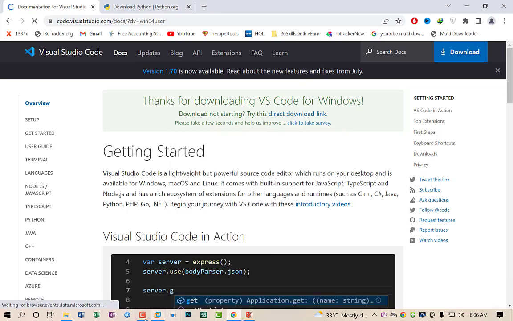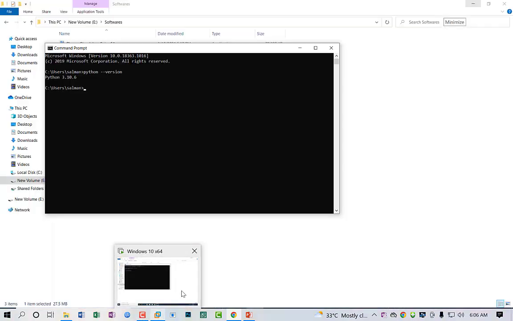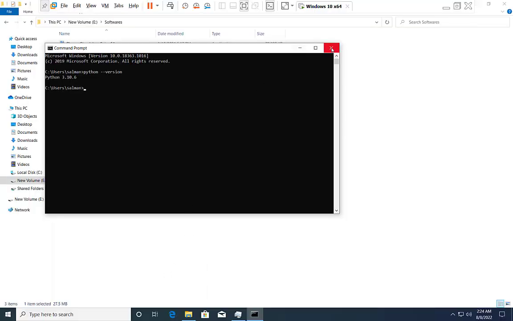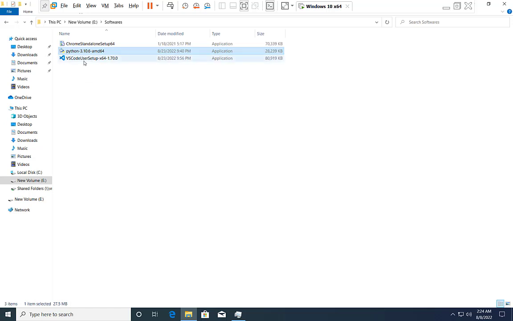So I will show you how to install this software on my virtual PC. So I will close down this. This is the second program I need to install on my computer in order to run the Python language. This is called Visual Studio Code Editor. So I double click on that.